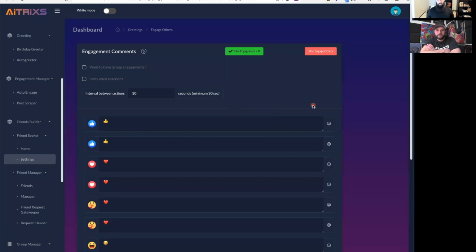So as it's scanning posts, it's going to read what the most common reaction is. Let's say the most common reaction on the post is a heart. Okay. If the most common reaction is a heart, it's going to leave a heart as a comment, and then it's going to pick one of these comments here to comment. I just have some emojis in here. It just makes it easy. It's an easy way to increase engagement. There are also options where you can do this in groups. You turn on group engagement, and it's going to do the ones inside of groups. You can also choose, if you only want reactions, so if you don't want it to comment, it'll just leave reactions. It'll read the reactions and do the most common one.